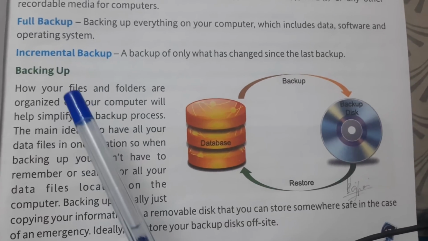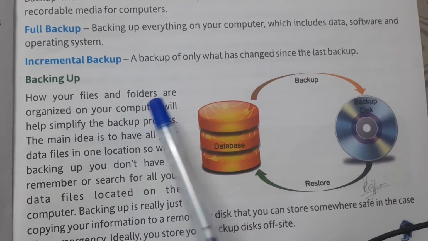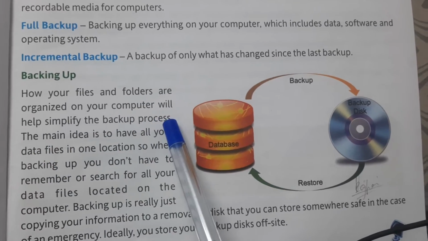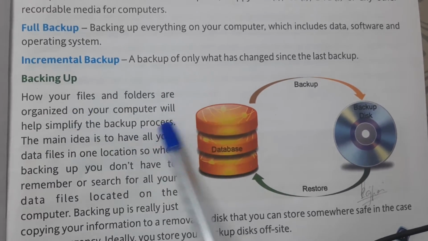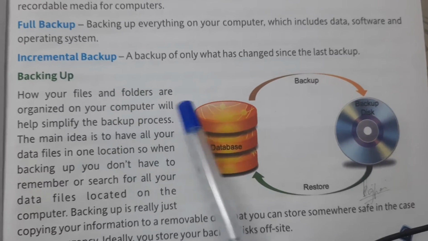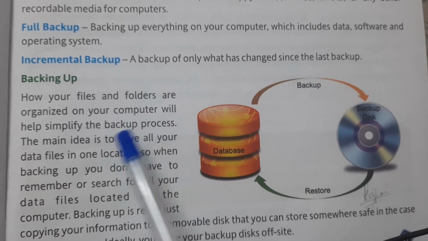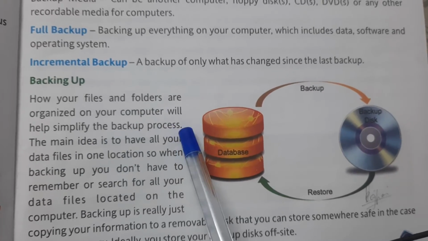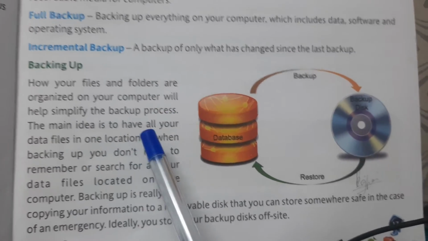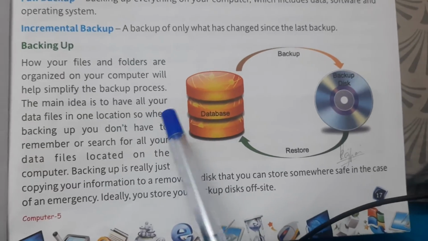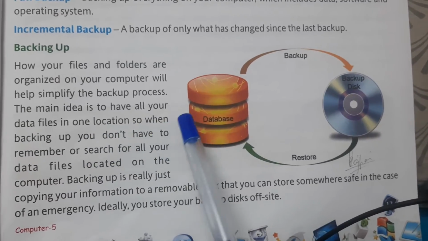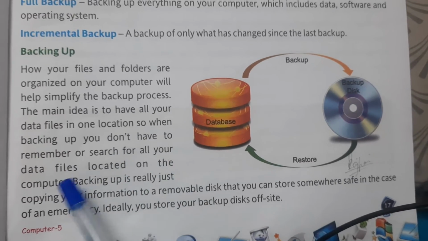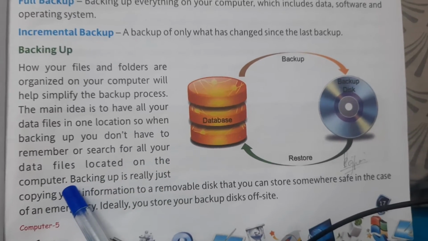Now, how your files and folders are organized on a computer will help simplify the backup process. It will help in the backup process. The main idea is to have all your data files in one location, so when backing up, you don't have to remember or search for all your data files located on the computer.